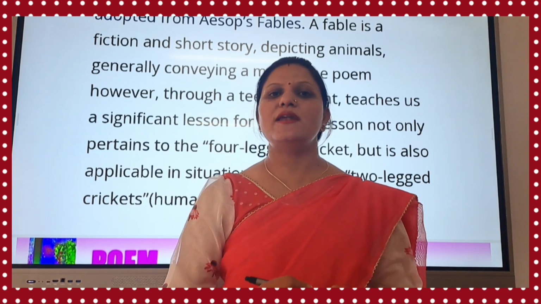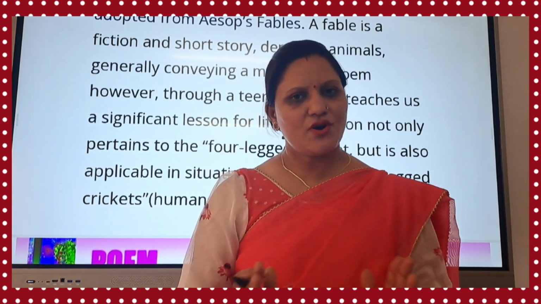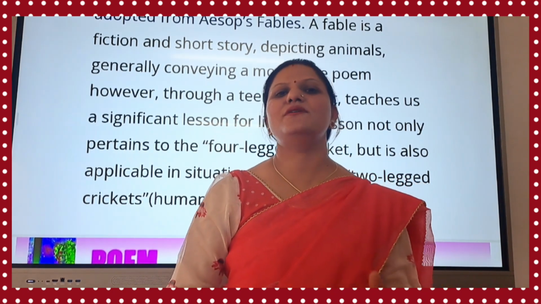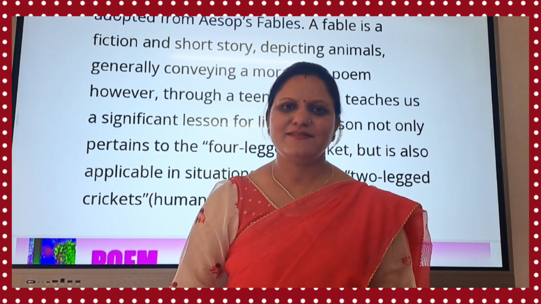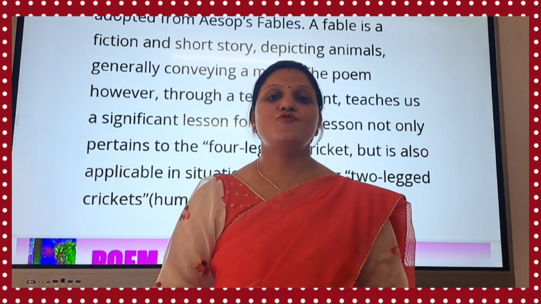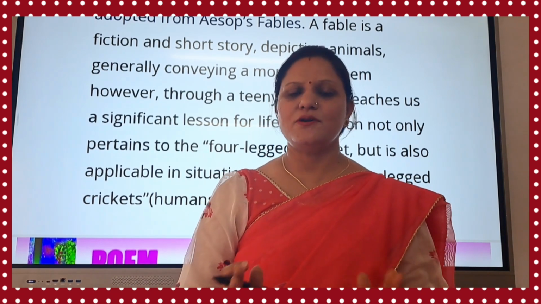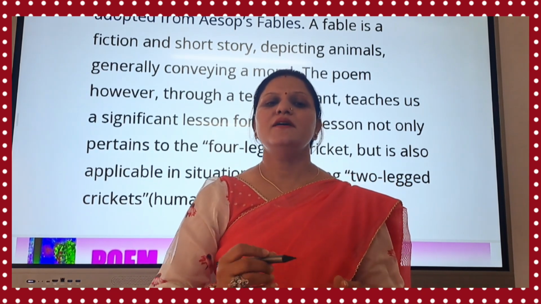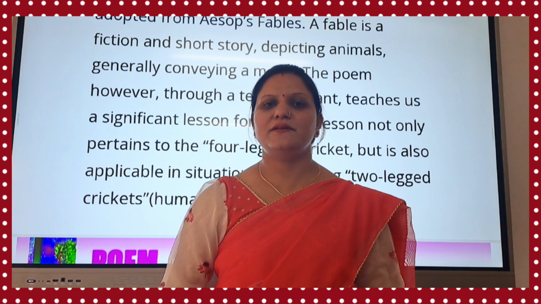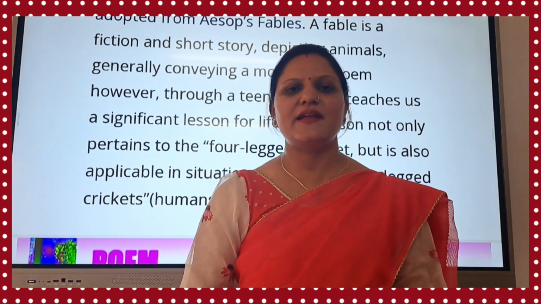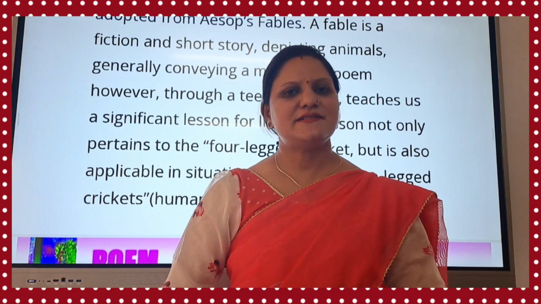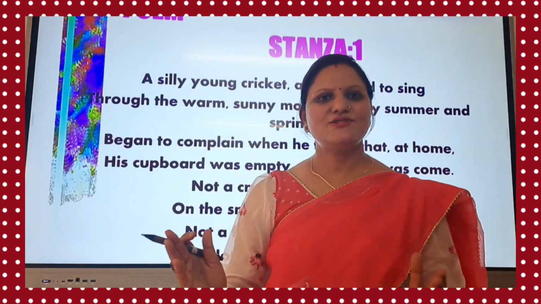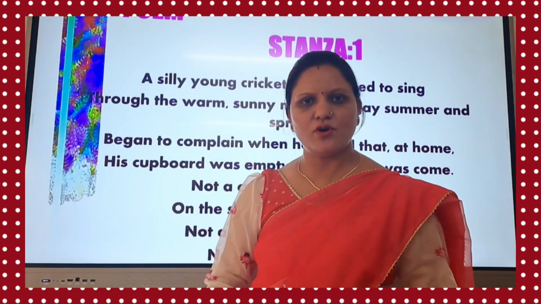We must be bold like an ant, where ants work very hard, plan for the future and are happy in comparison to other creatures. So we must be like the ant, we must not be like the cricket. Here in the poem, the author has depicted that there are four-legged crickets and there are two-legged crickets. Two-legged crickets symbolize human beings. So let's have an explanation of the poem.